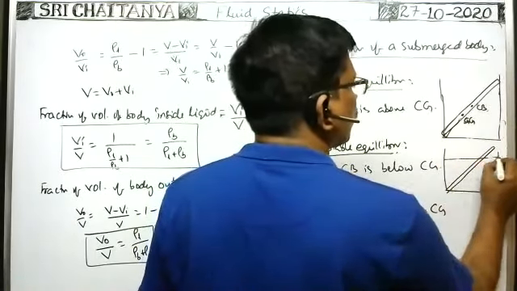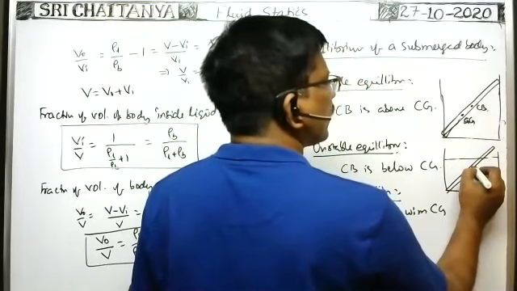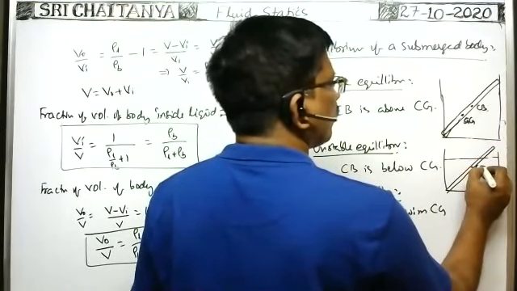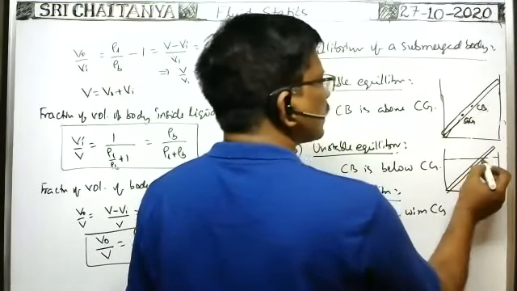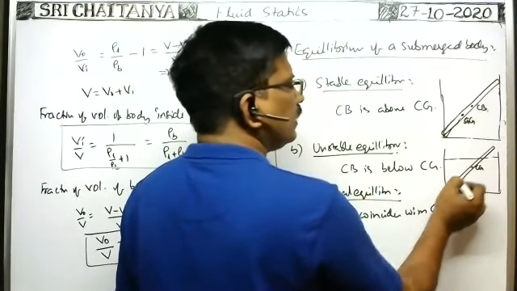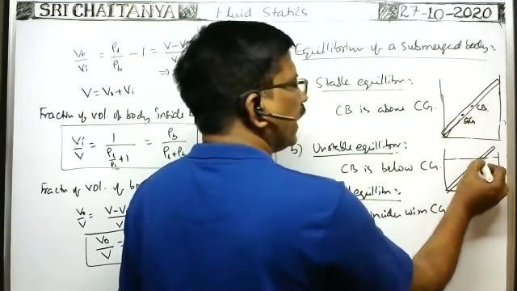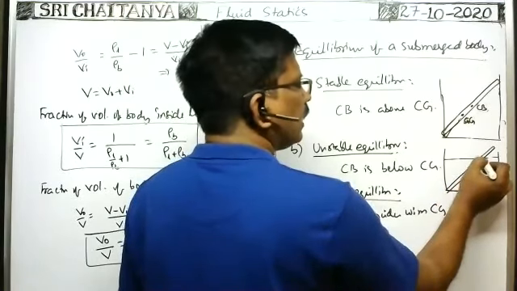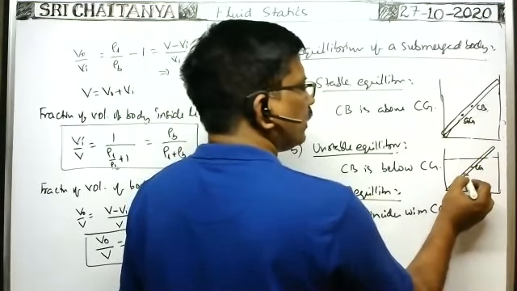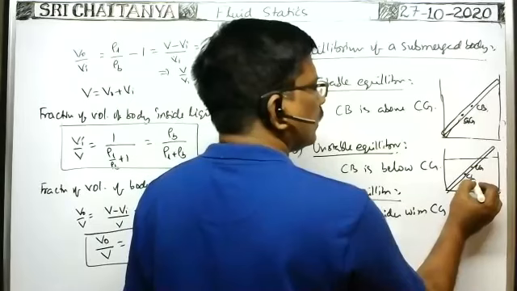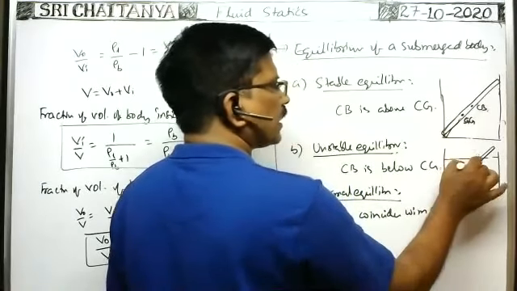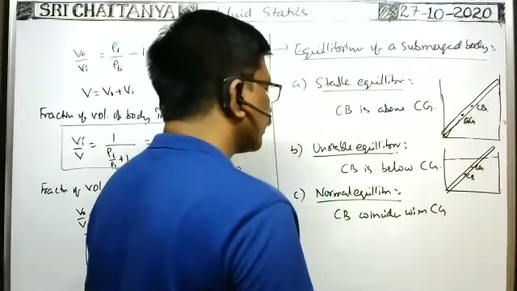Suppose the liquid is up to this level. The center of gravity is exactly at the midpoint. Center of buoyancy means the center of the length of the body submerged in the liquid. This is the center of buoyancy. Here the center of buoyancy is below the center of gravity, so it is in unstable equilibrium.